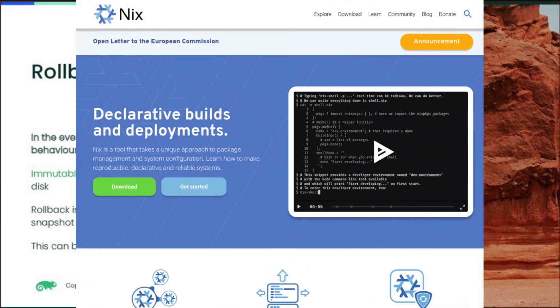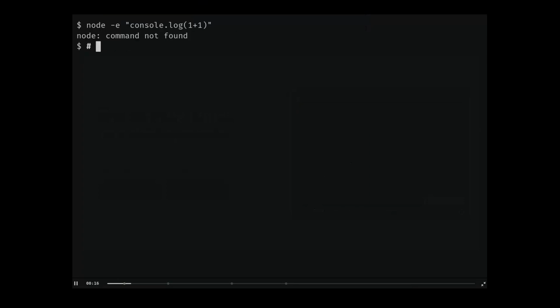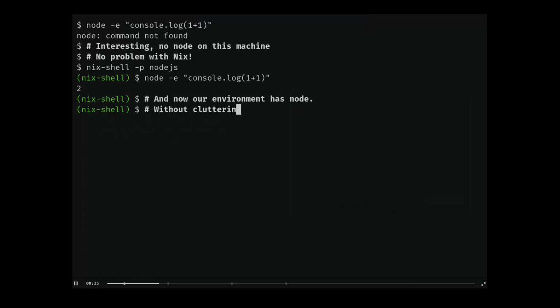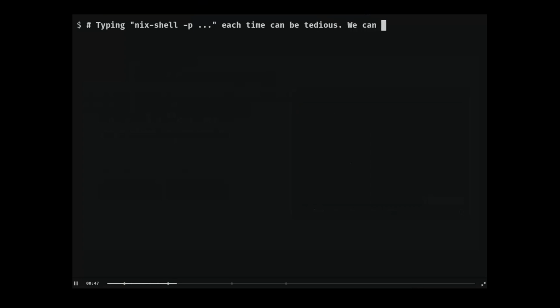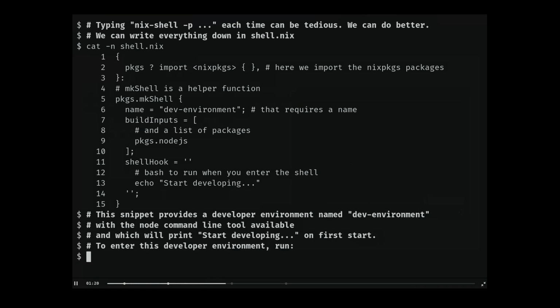NixOS stands out for its unique approach to system management with the Nix Package Manager, which allows users to configure the entire system declaratively. While not traditionally immutable, every system configuration is fully reproducible, and updates can easily be rolled back if necessary. This makes NixOS an excellent choice for users looking for a highly configurable and reproducible environment.